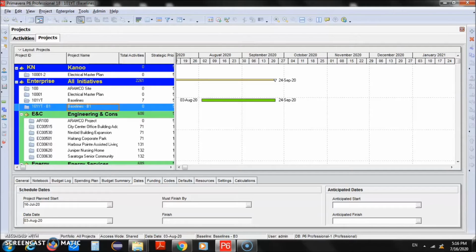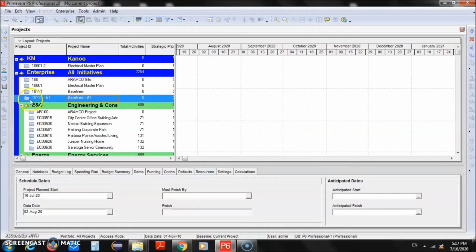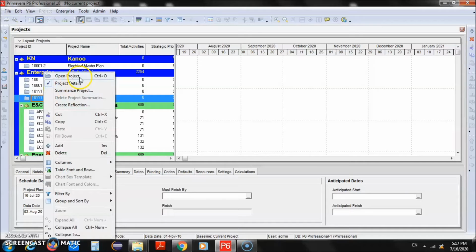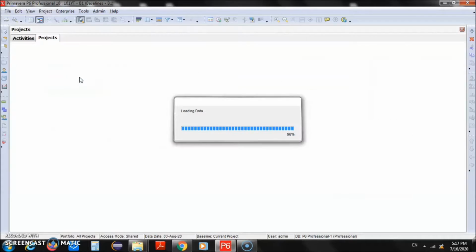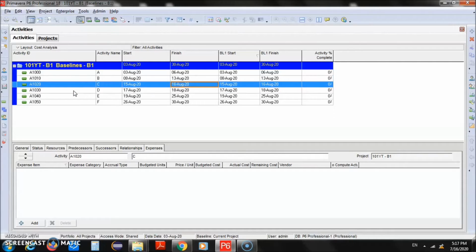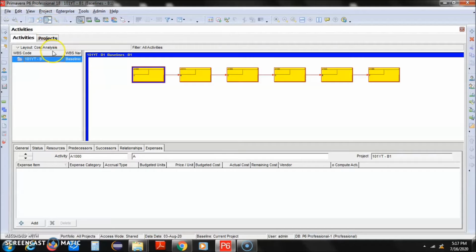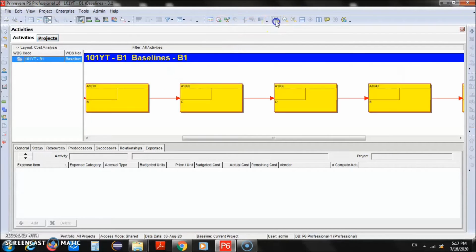So we can close this current project which we are working on. We can go to file, close all. It will close all the current projects and we can now only open that B1. So right click on the B1 and open project. And here you have the B1, the very first version of our project, which didn't have any new activity, which had all the old dates. So you can see all of the details and you can see the old relationships, whatever you had in that old version.